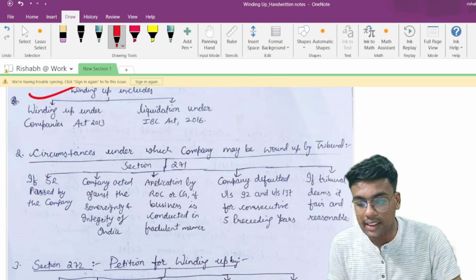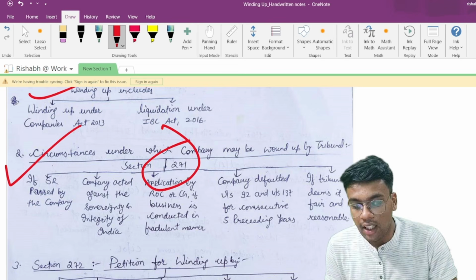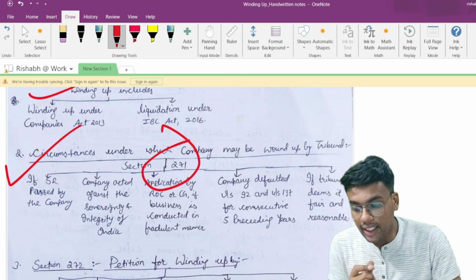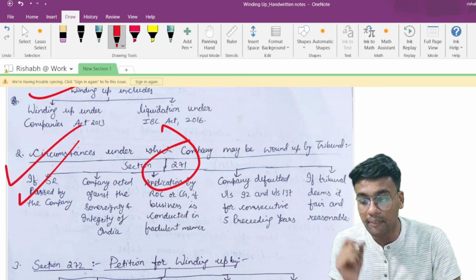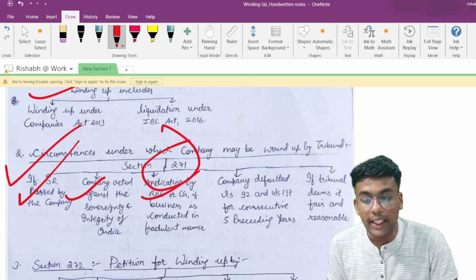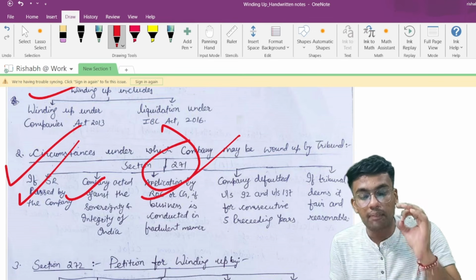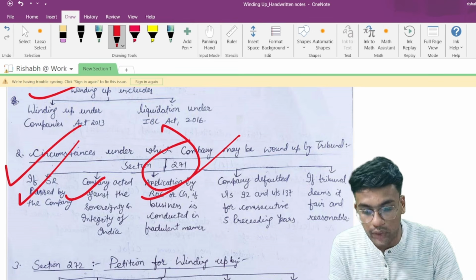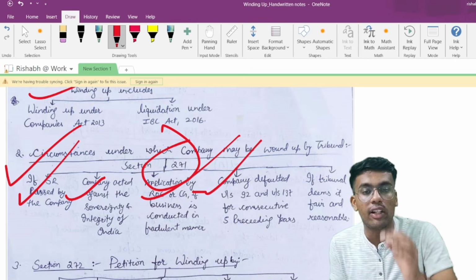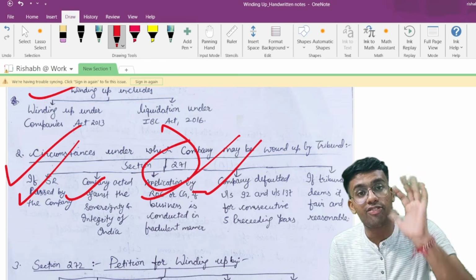Now, what are the circumstances under which a company may be wound up by the tribunal? This is section number 271. A tribunal may order winding up where a company has passed a special resolution in the general meeting, where the company has acted against the sovereignty and integrity of India, where an application by the ROC or the central government has been made to the tribunal wherein the business of the company is being conducted in a fraudulent manner, and where the company has defaulted in filing of financial statements and annual return under section 92 and section 137 respectively for consecutive 5 preceding years.